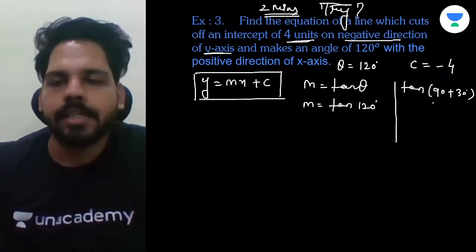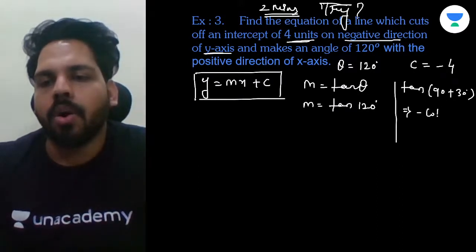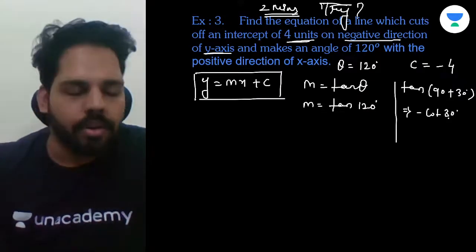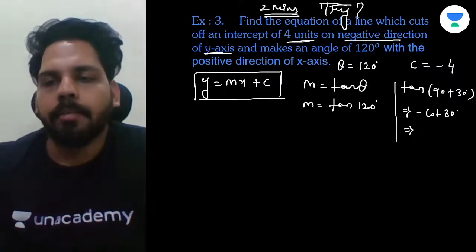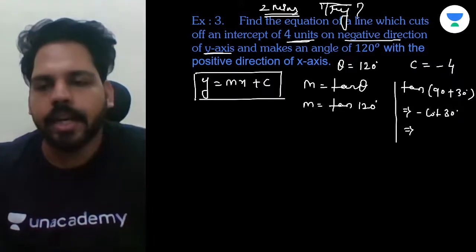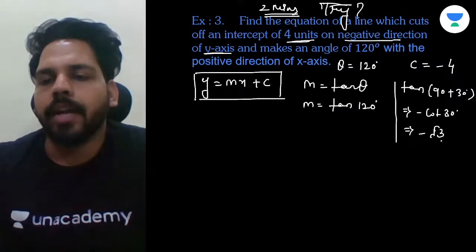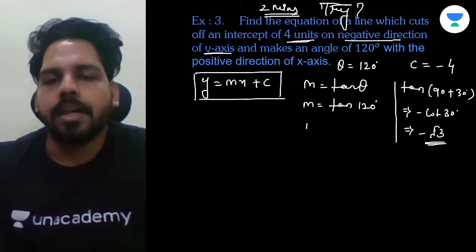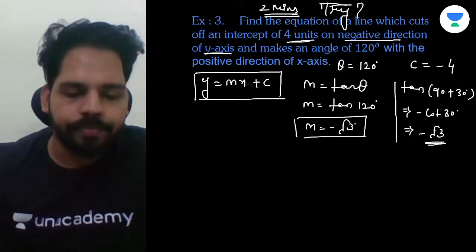So tan of 90 plus theta is what? Tan of 90 plus theta lies in second quadrant. In second quadrant, tan is negative. So tan of 90 plus theta will be minus cot 30 degree. Right or not? Yes. Tan of 90 plus theta is minus cot theta because it is negative in the second quadrant. So now minus cot 30 is how much? Cot 30 is root 3. That means we are getting tan 120 as minus root 3. So that means our slope will be minus root 3. Understand? Now we can easily place the values.